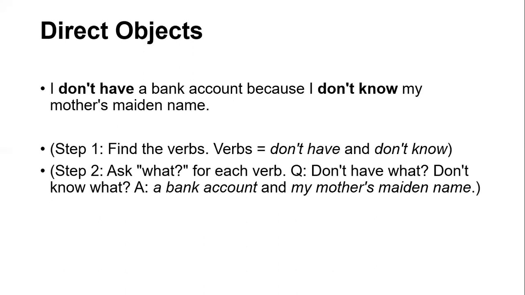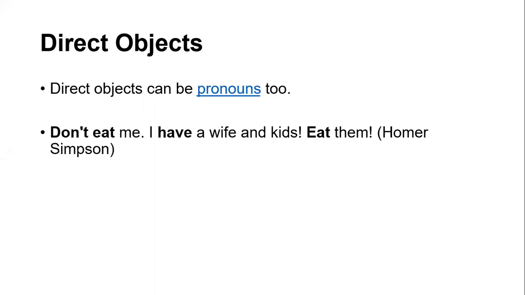And then don't know what, we have basically found the answer of it. For don't know what, the answer is my mother's maiden name. This is my mother's maiden name and a bank account. These both are direct objects. Direct objects can be pronouns too. So it's not necessary all the time that we have a noun. Instead of it, pronouns can also play the role of direct object.